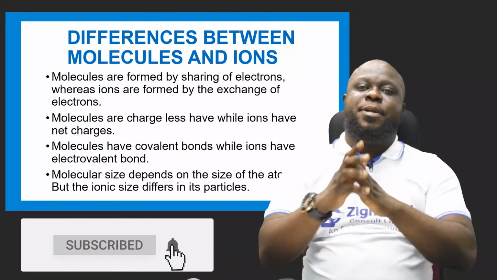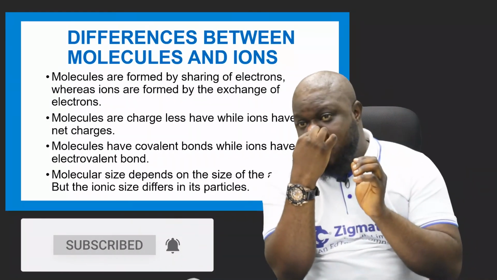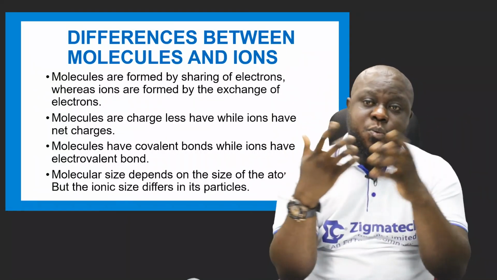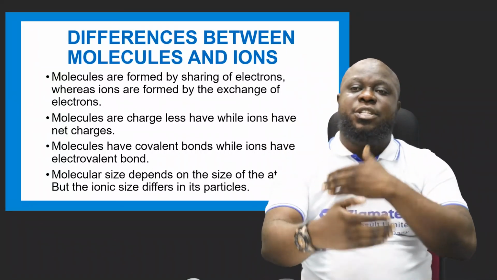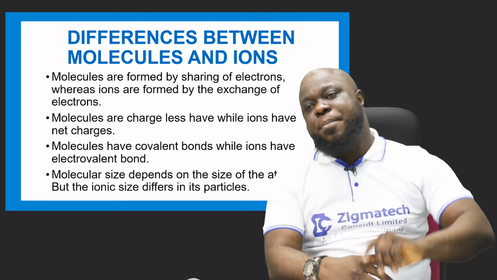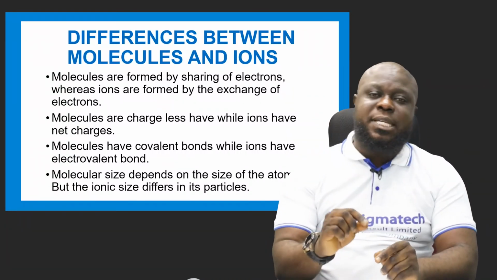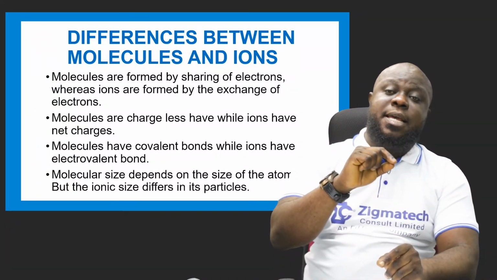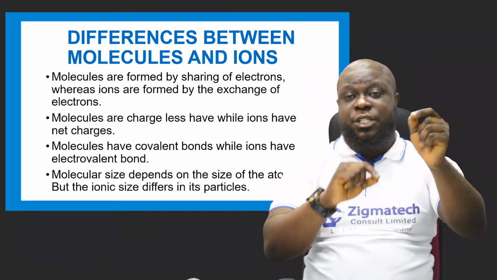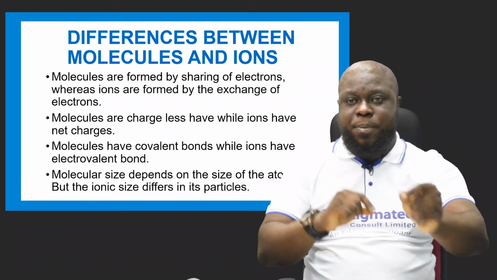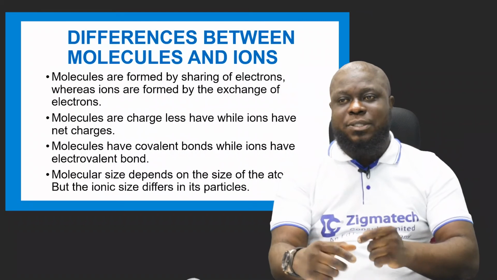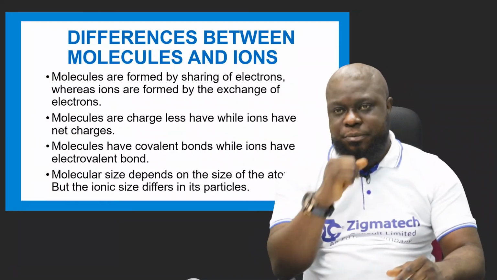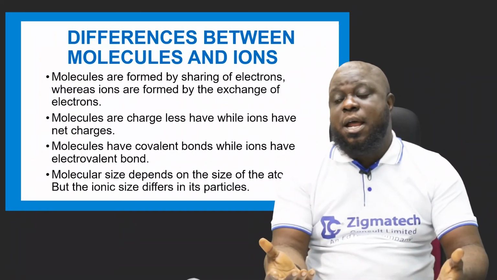Now, there's also a difference between molecules and ions. Molecules are formed by sharing electrons, whereas ions are formed by the exchange of electrons. When we talked about ions, you saw how the charges are exchanging, positive for negative, negative for positive, okay? While the molecules share electrons. They are formed by sharing electrons.